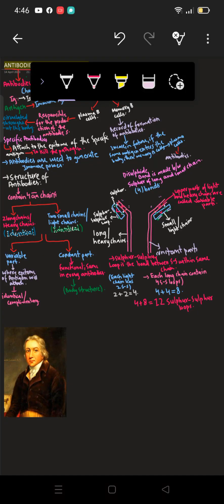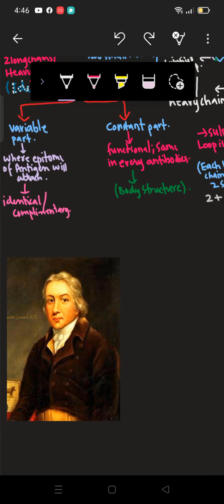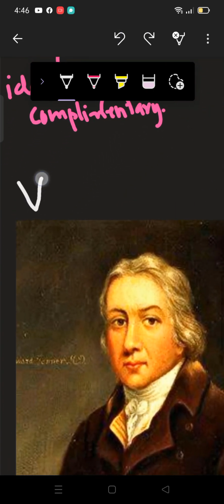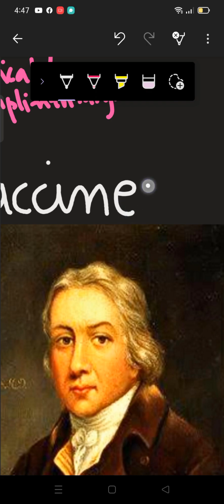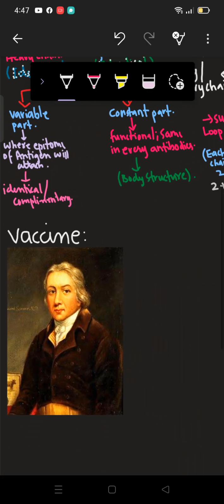Okay, so in the last video, we discussed the structure of antibodies. In today's video, we'll be discussing vaccines. What are vaccines? A vaccine prevents the living body from microbial disease by developing immunity in the body.